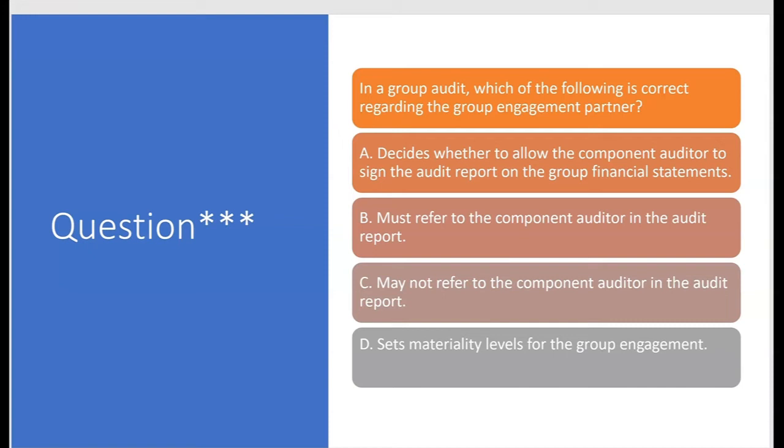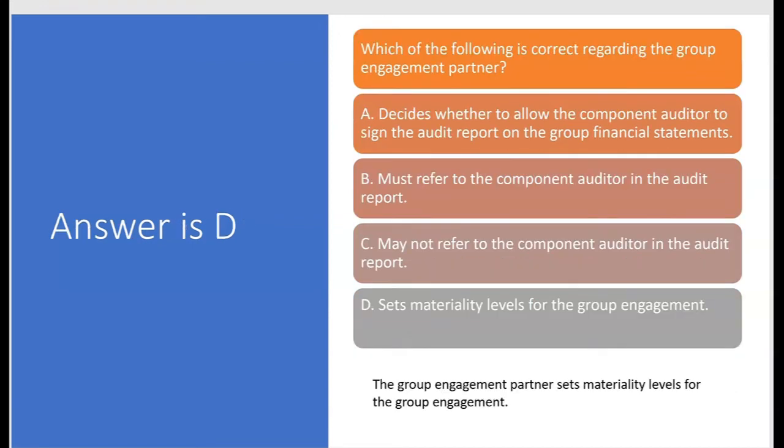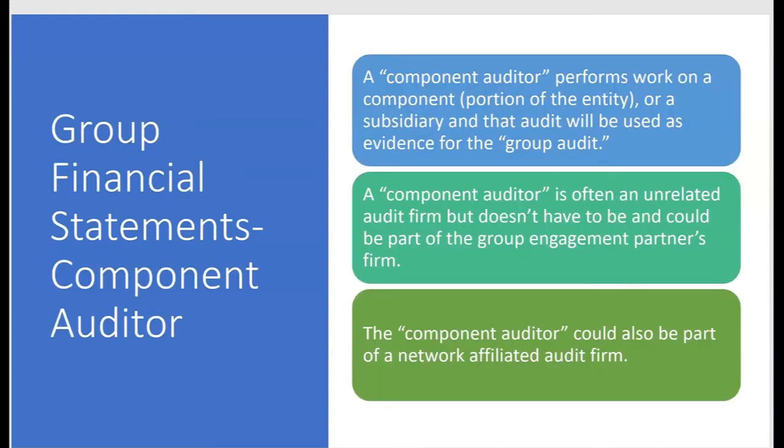That's optional. The group auditor might refer to the component auditor in the audit report, but doesn't have to. C, may not refer to the component auditor in the audit report. No, we said it's optional whether or not to refer to the component auditor in the one and only audit report for the group financial statements. So A, B, and C are out. It must be D. Letter D, the group engagement partner sets materiality levels for the group engagement. D is correct.